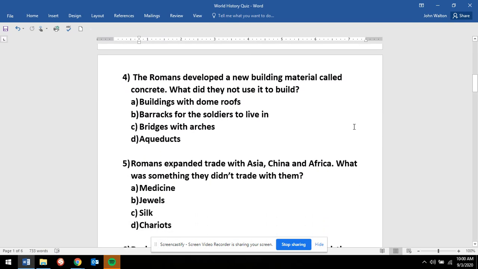Number 4. The Romans developed a new building material called concrete. What did they use it to build? A. Buildings with dome roofs. B. Barracks where the soldiers could live. C. Bridges with arches. D. Aqueducts.